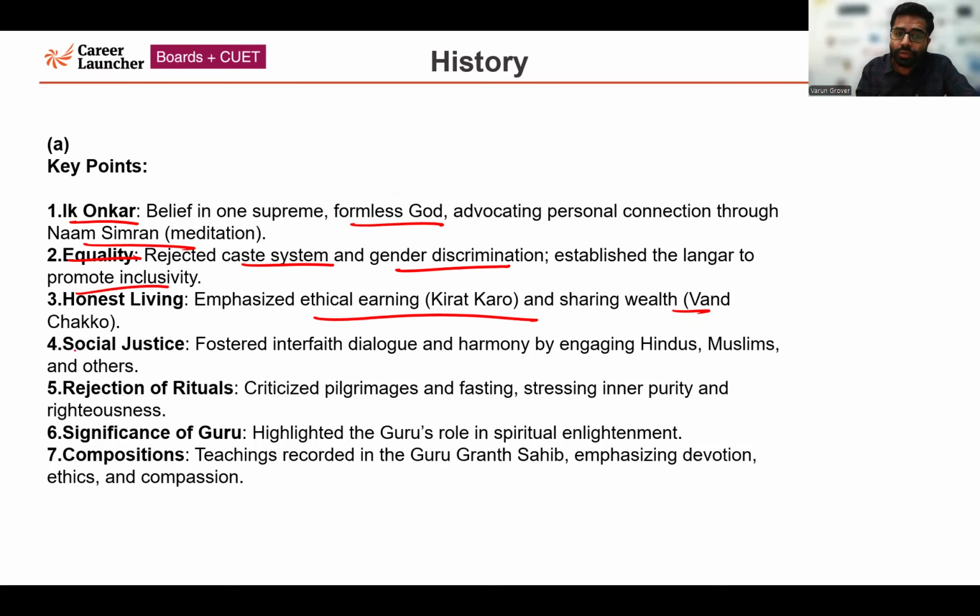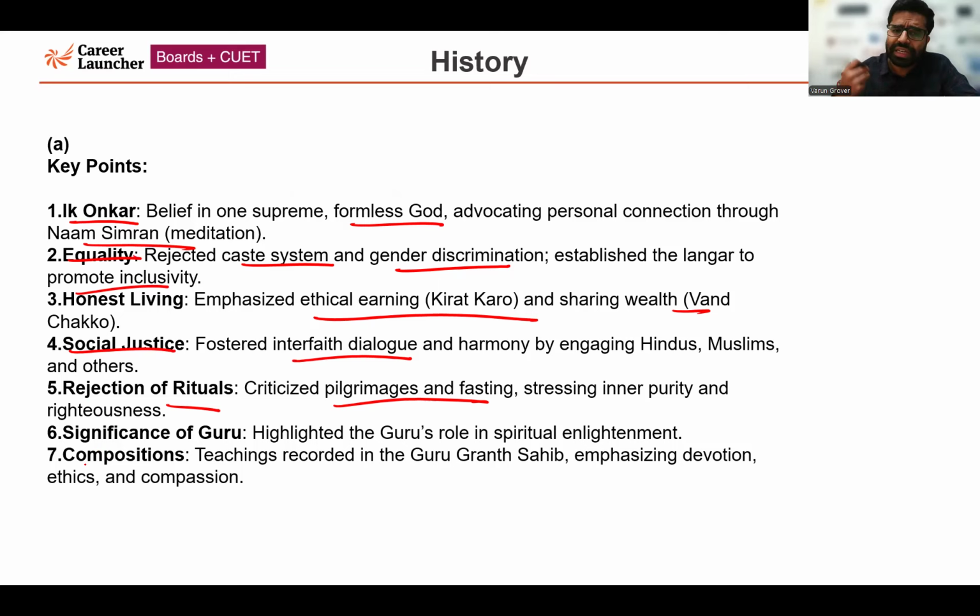Another important aspect of Guru Nanak Dev Ji, which he focused upon, was social justice. He fostered interfaith dialogue and harmony by engaging not only people belonging to one religion, rather everyone: Hindus, Muslims, others. He rejected rituals. He also criticized pilgrimage and fasting.